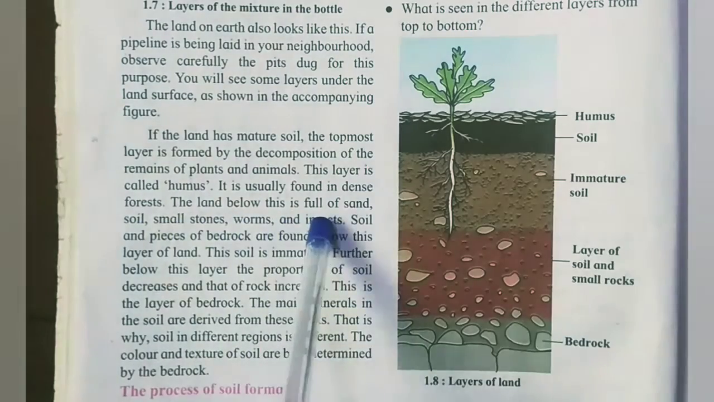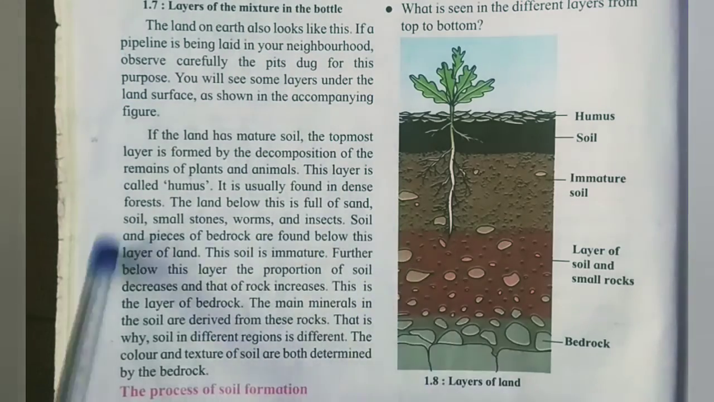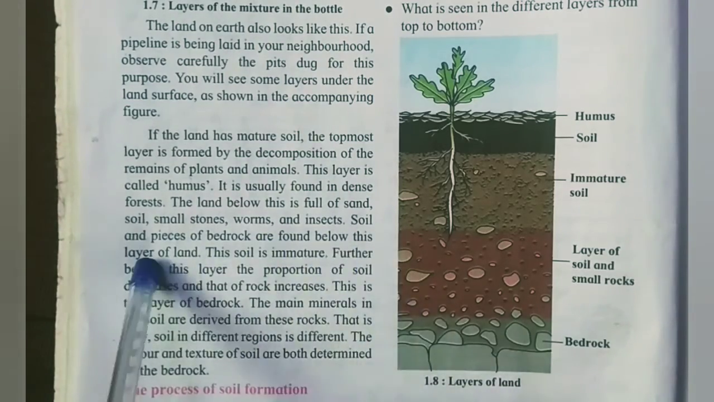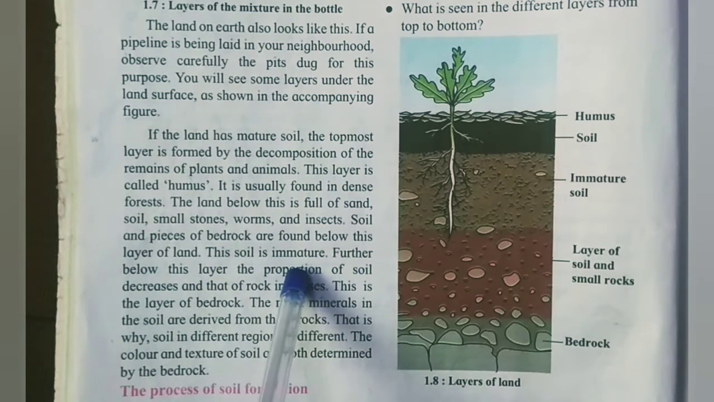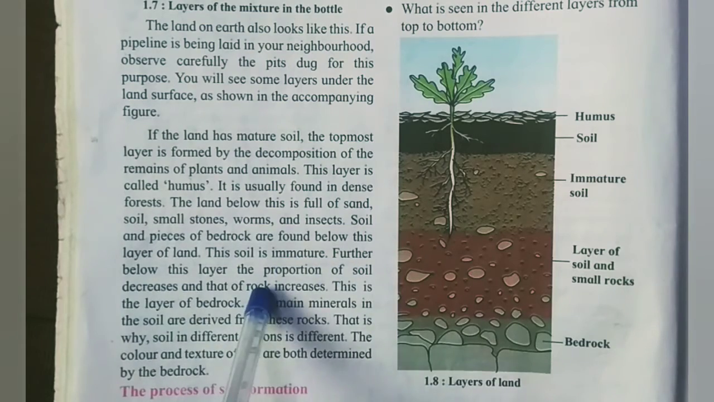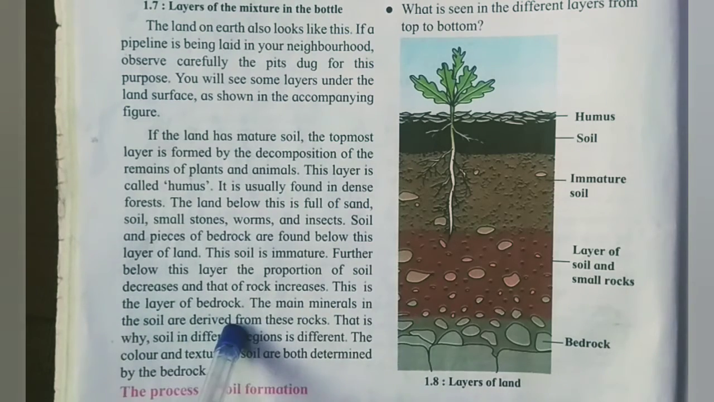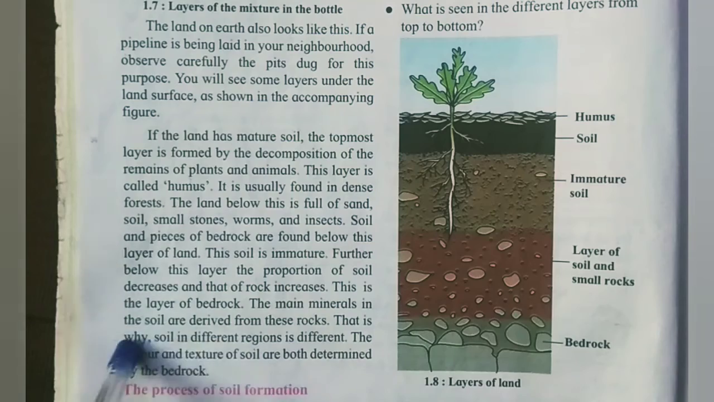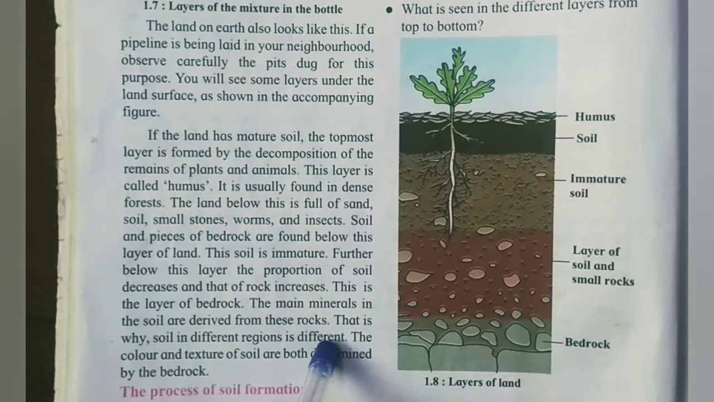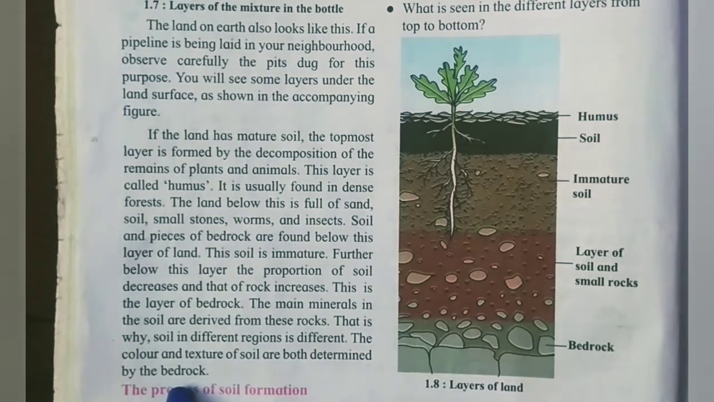The land below this is full of sand, soil, small stones, worms and insects. Soil and pieces of bedrock are found below this layer of land. This soil is immature. It is not perfect for plants. Further below this layer, the proportion of soil decreases and the rock increases. This is the layer of bedrock. The main minerals in the soil are derived from these rocks. That is why soil is different in different regions. The color and texture of soil are both determined by the bedrock.